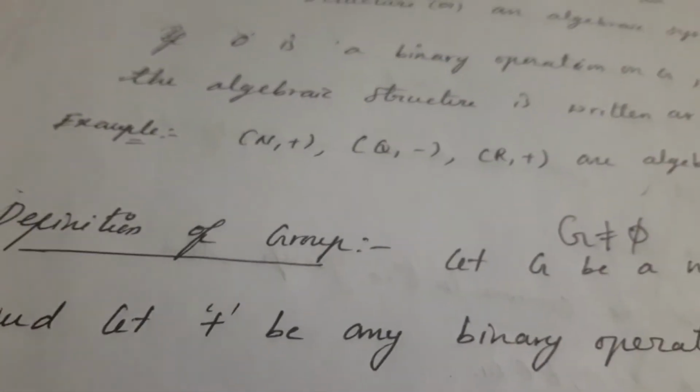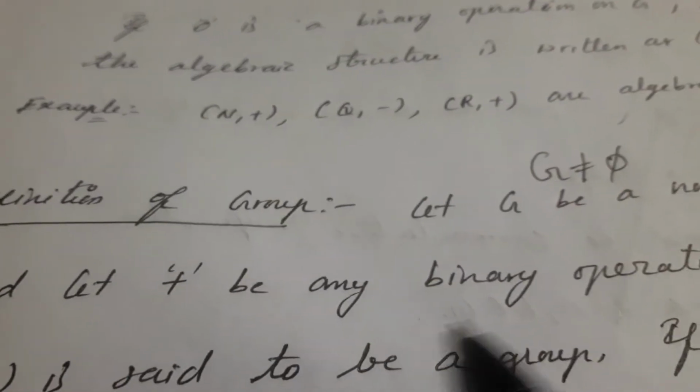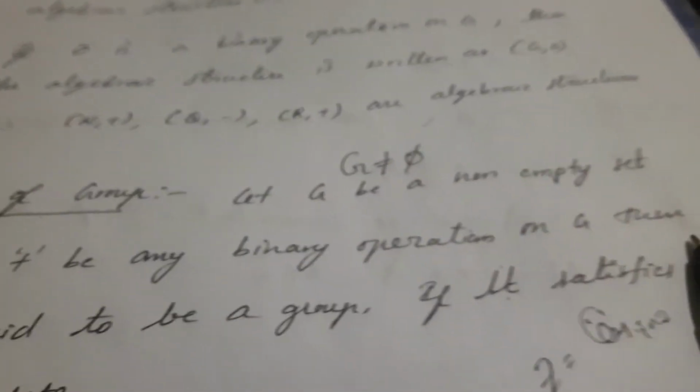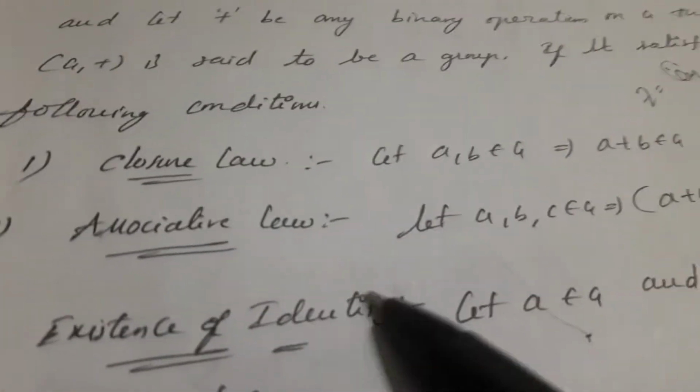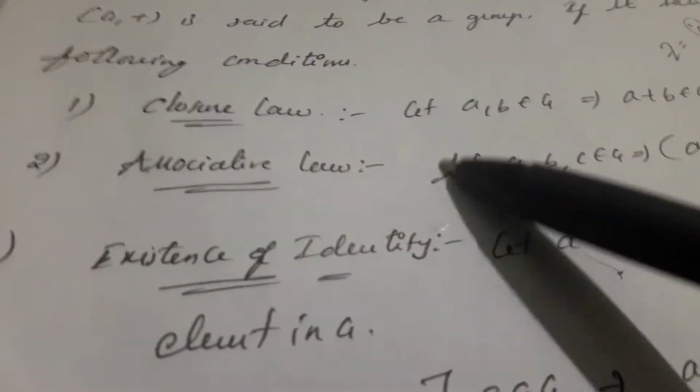Let G be a non-empty set and let plus be any binary operation on G, then G comma plus is said to be a group if it satisfies the following conditions. What are those conditions? Closure law, associative law, existence of identity, and next one is existence of inverse.